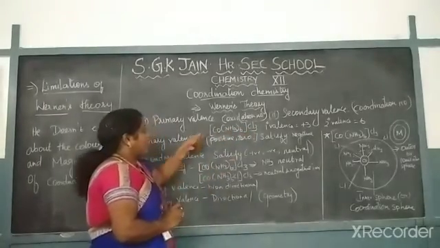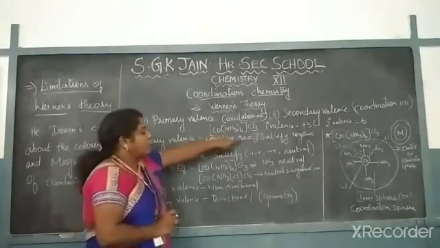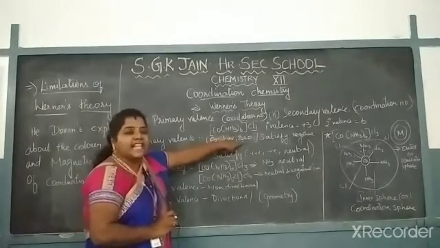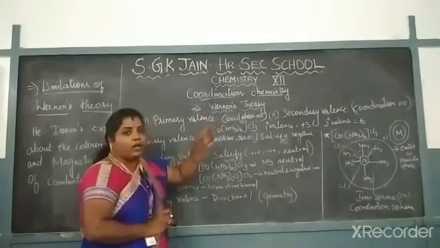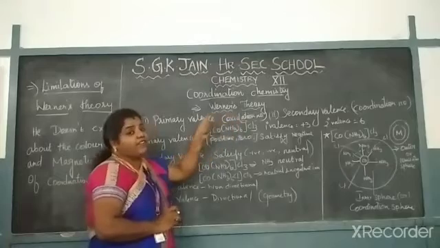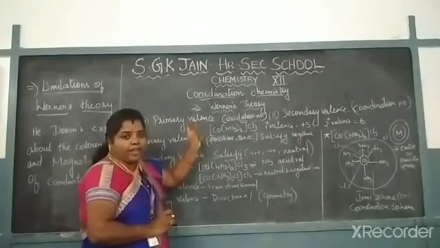Okay, so the primary valency is always positive one, or it should be 0, but it will be satisfied by the negative one. Here chlorine is a negative ion, so based on the chlorine only we find the coordinate oxidation state, positive primary valency.